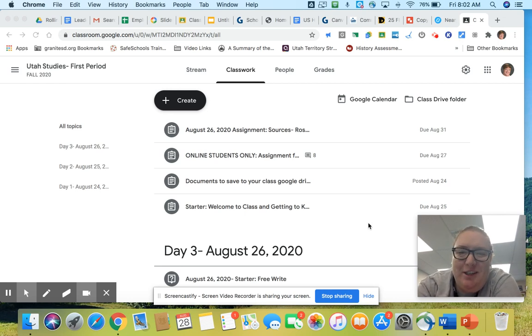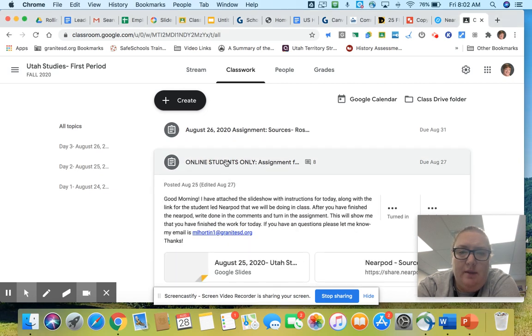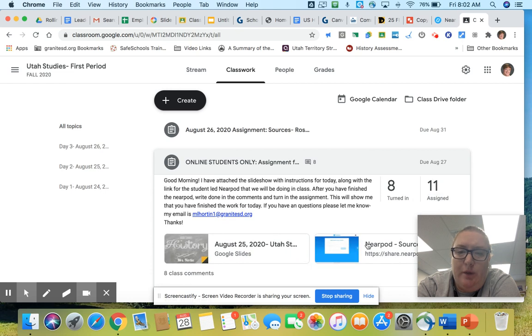I just wanted to touch base and share with you the assignments you need to do this week. There's two. The first one is this assignment. It says online students only. It's a Nearpod, and it's going to give you information about sources, which is what our big unit is on this week.